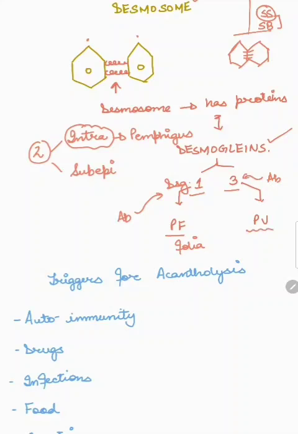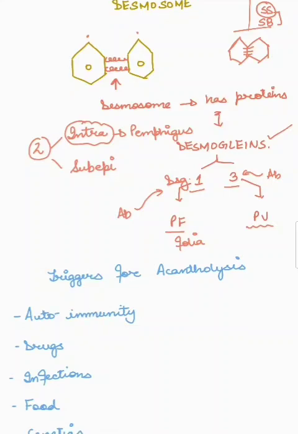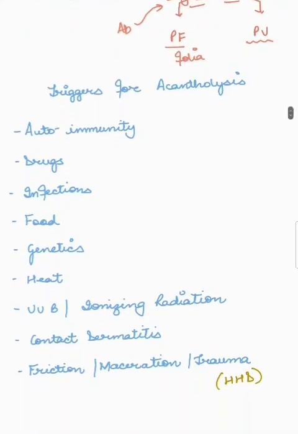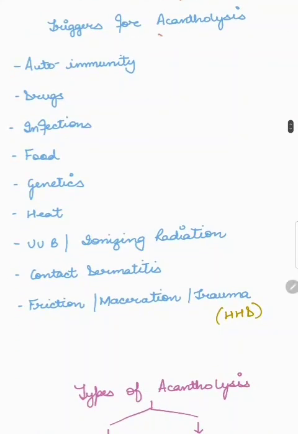Okay, so now we've studied what a desmosome is, and if there is any break in the integrity of a desmosome, there will be some consequences. So what are these consequences and what is actually happening? There are certain triggers for acantholysis, that is the breakdown of desmosomes. What are these triggers? One is autoimmunity, which we have already discussed, that is the pemphigus group of disorders. Next, we have drugs. We have a condition known as drug-induced pemphigus, which is also a cause for acantholysis.